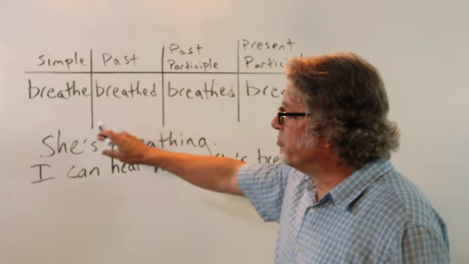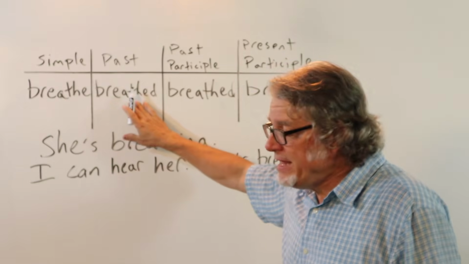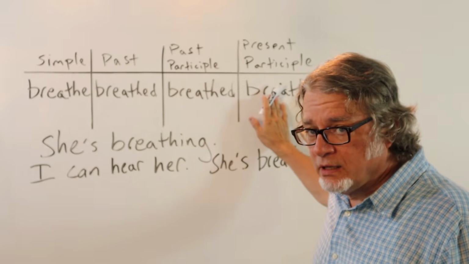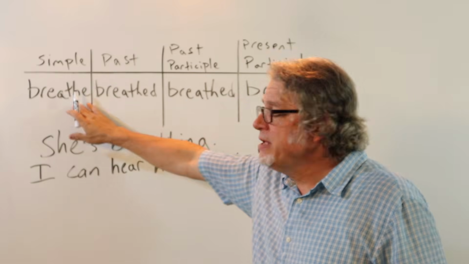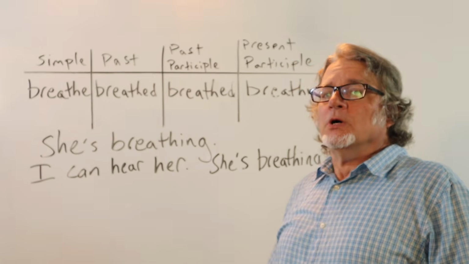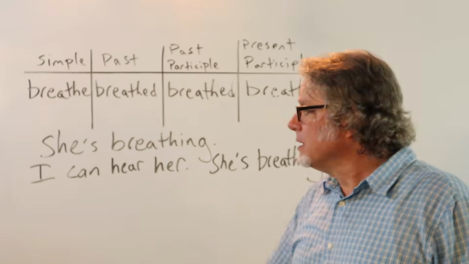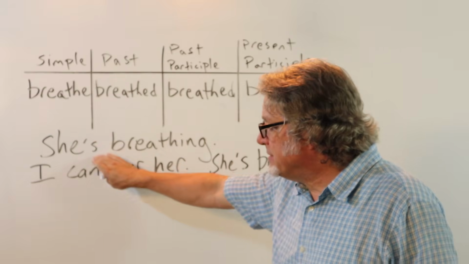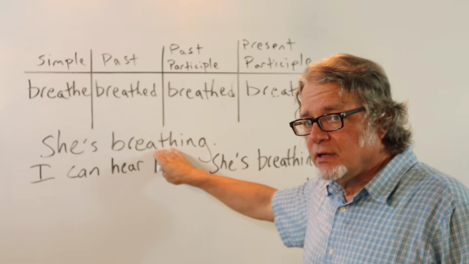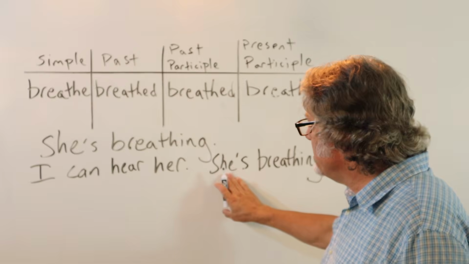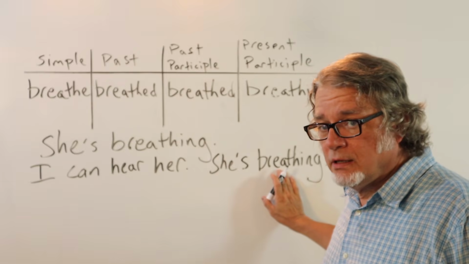Here's the verb breathe, breathed, breathed, breathing. Use the word breathe when air comes into your body. Breathe. She's breathing. This is in the present continuous tense. I can hear her. She's breathing.